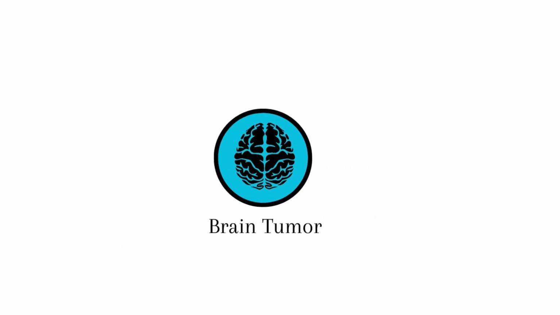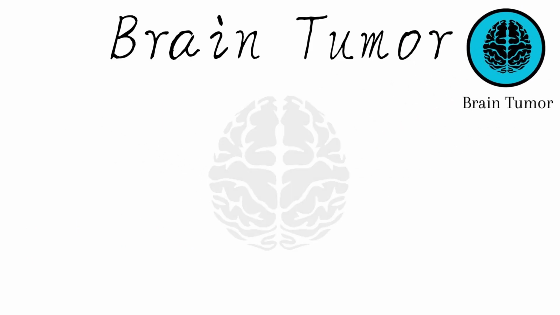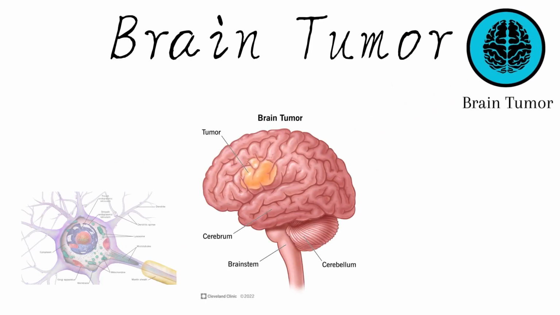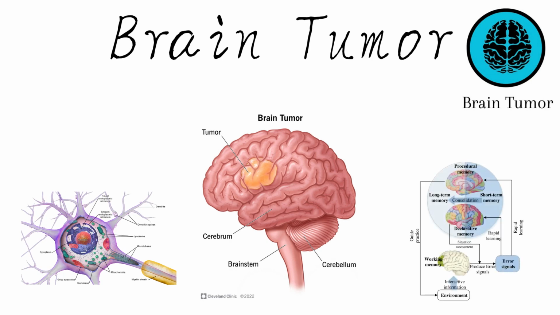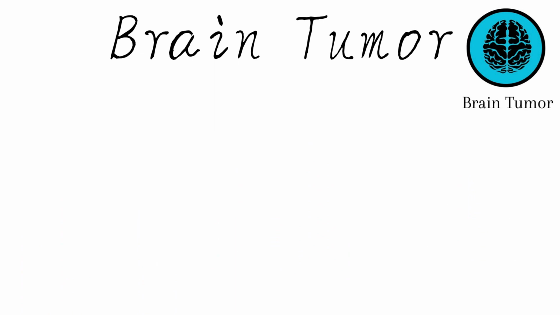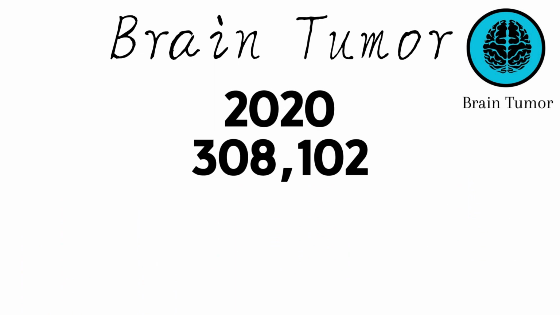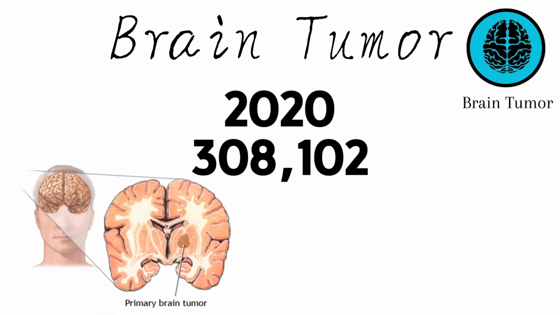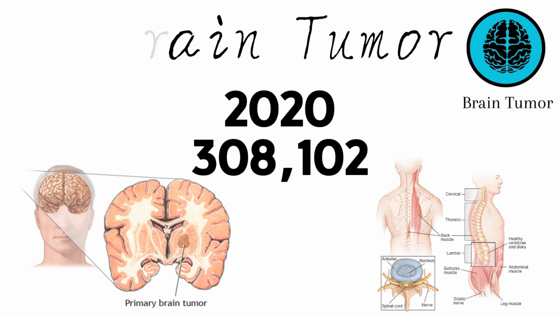A brain tumor, known as an intracranial tumor, is an abnormal mass of tissue in which cells grow and multiply uncontrollably, seemingly unchecked by the mechanisms that control normal cells. In 2020, an estimated 308,102 people worldwide were diagnosed with a primary brain or spinal cord tumor.